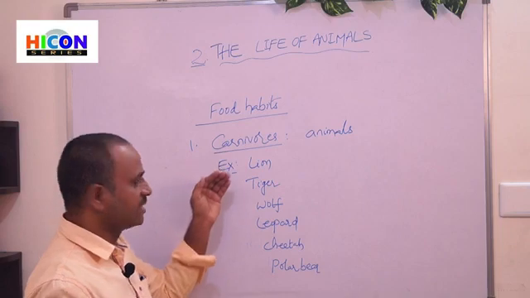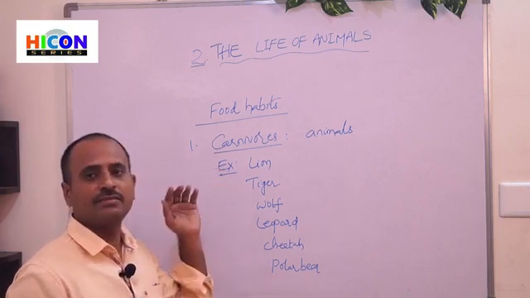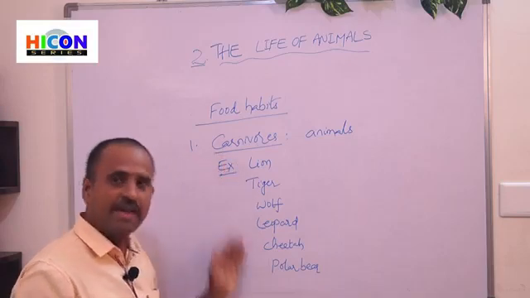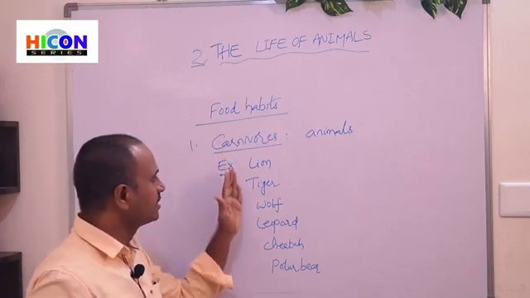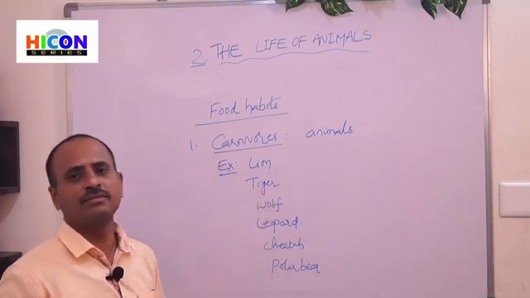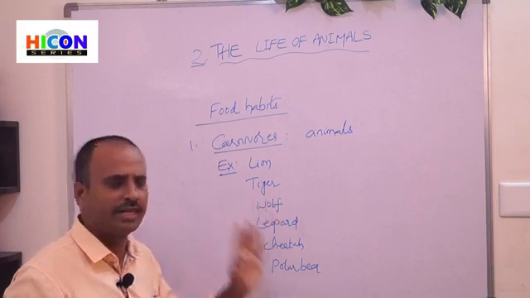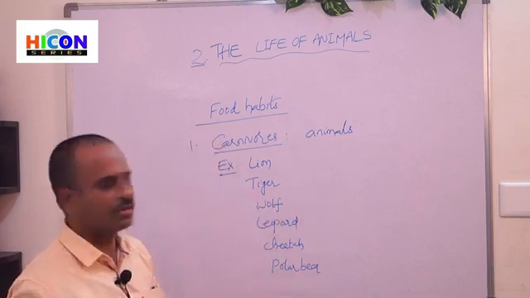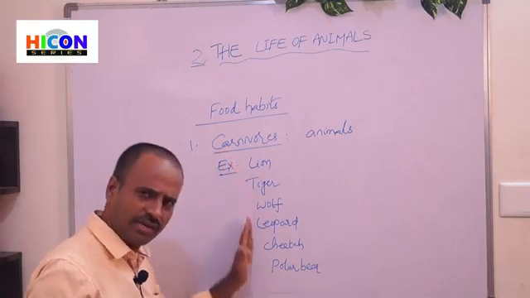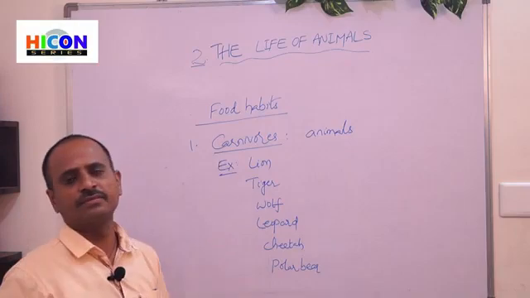These animals especially grow in forests. All these are wild animals. These animals eat only the flesh of other animals. The animals which eat only the flesh of other animals are called carnivores. These animals eat only animals, so that's why they are called carnivores.